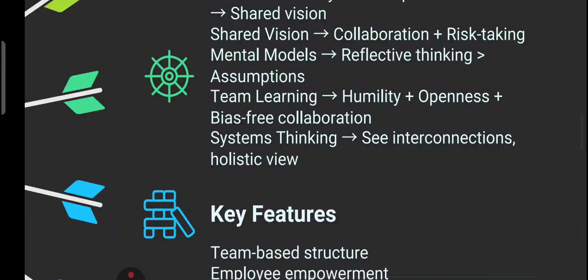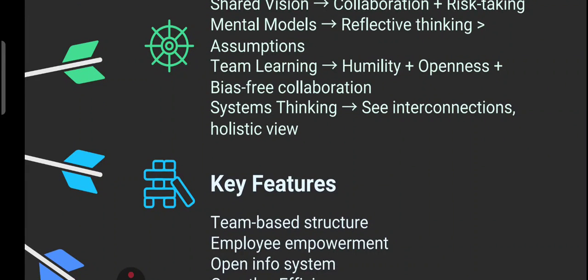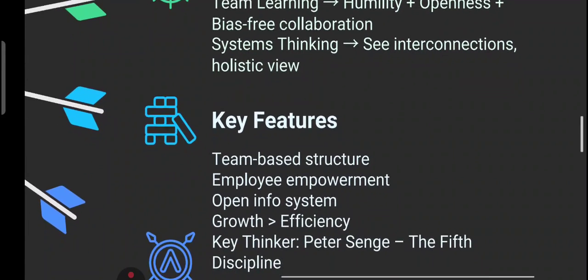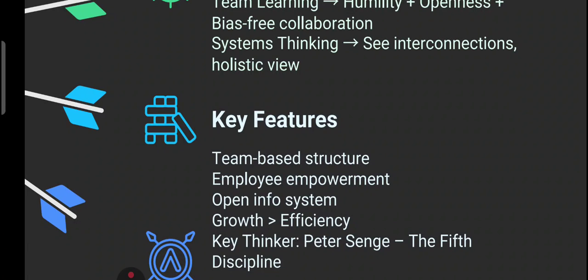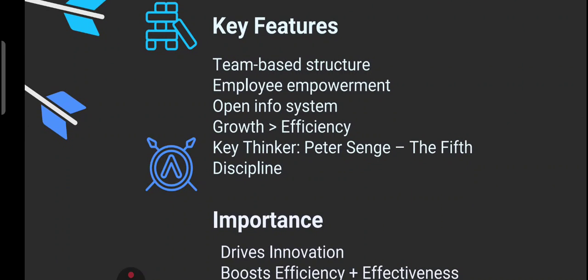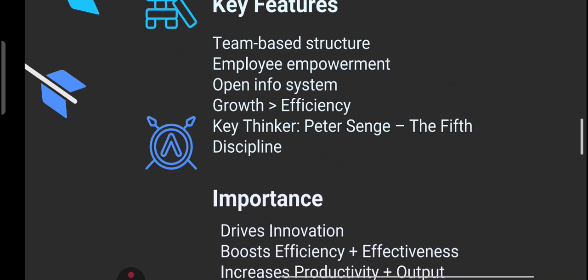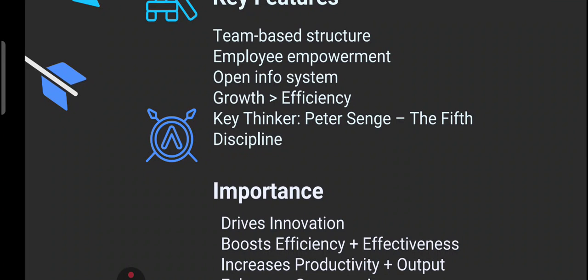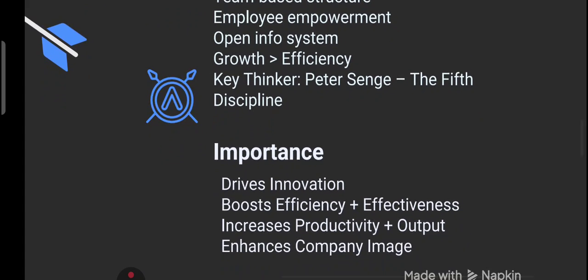If you look at the key features of it, basically it is a team-based structure. First of all, it has empowered employees, open and transparent communication, and a growth-driven mindset. Peter Senge was the key thinker behind this model. They call systems thinking the 5th discipline, tying all the others together.